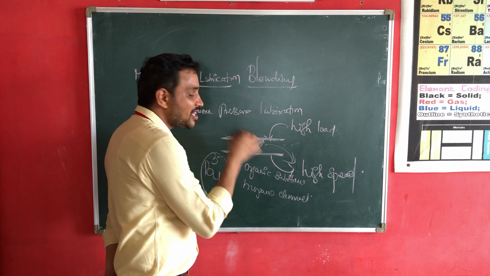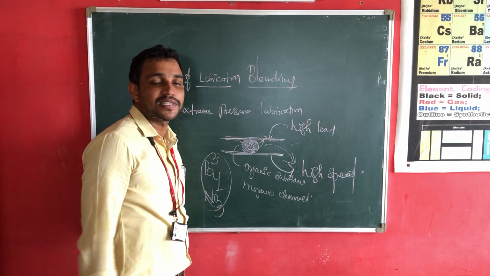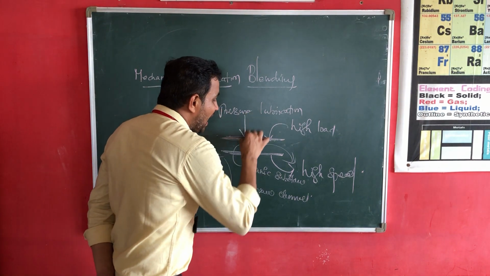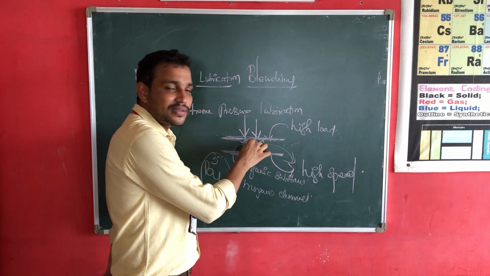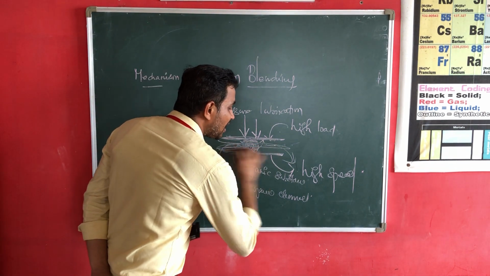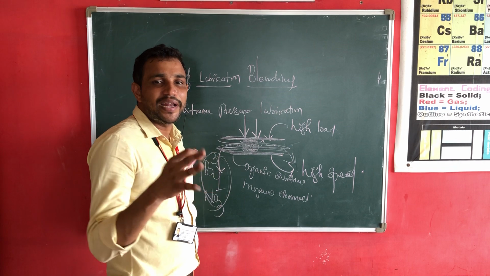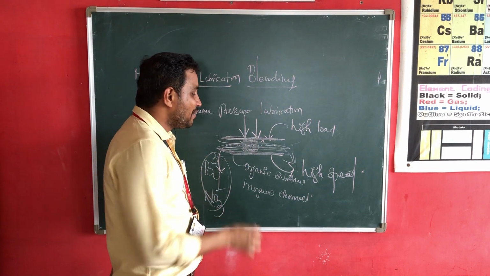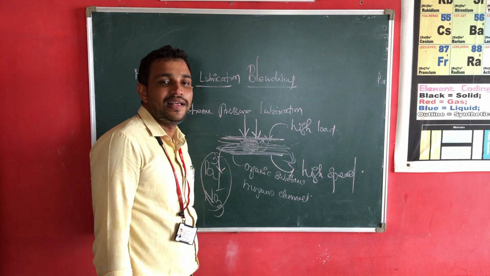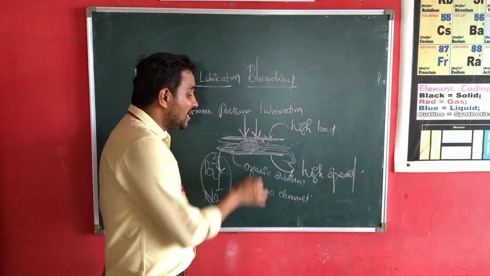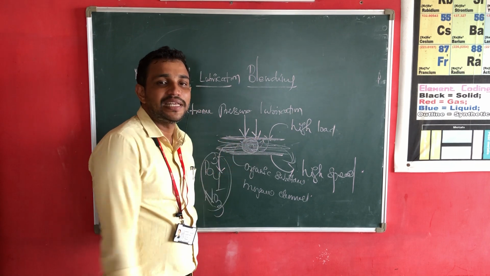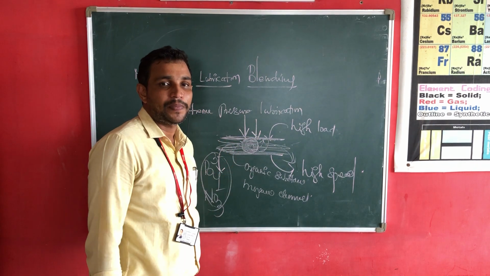With the surfaces of the metals. So even when the machinery parts are under high pressure, the lubricating oil will not squeeze out. Even when the machinery parts are working at high speed, the lubricating oil will not come out. Why? Because a chemical bond is formed between the lubricating oil and the surface of the metal. The formation of chemical bonds between lubricating oil and the surface of the metal is nothing but chemisorption.